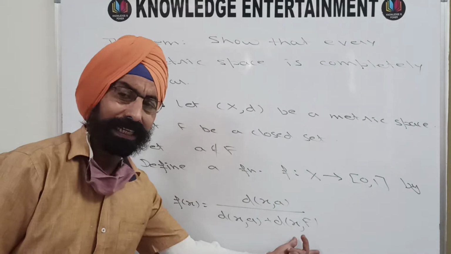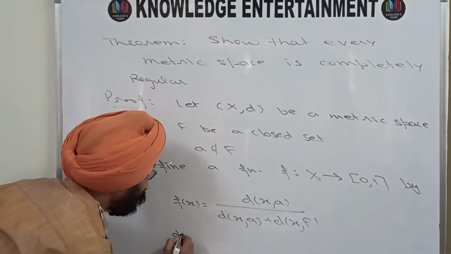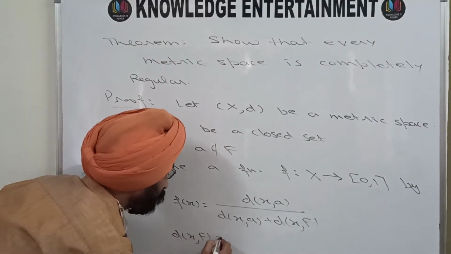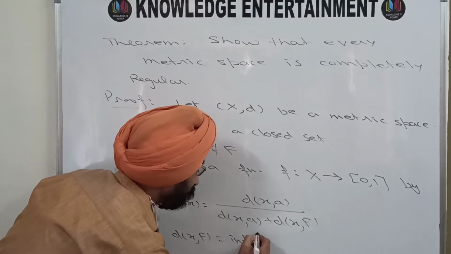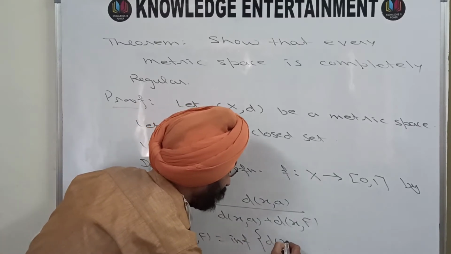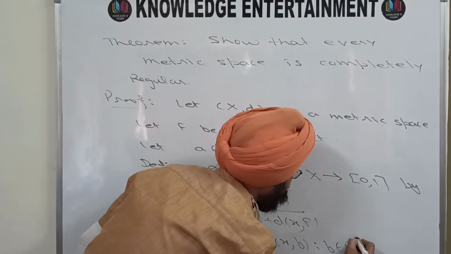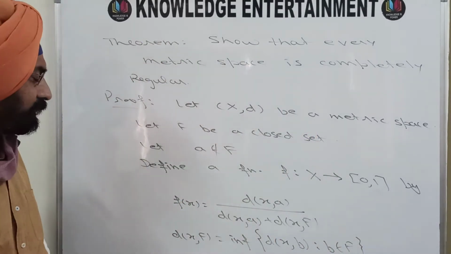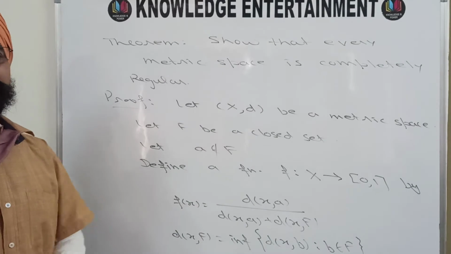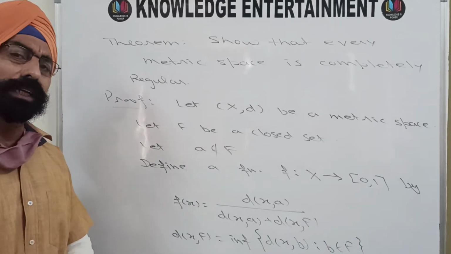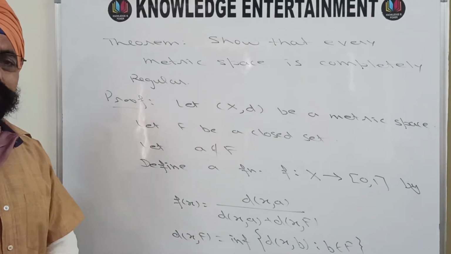What is d of x F here? So d of x F is the infimum of d of x b, where b may be any point of this closed set F. So this is the function f I have defined like this. Now this is a continuous function without any doubt, because it is a rational function.